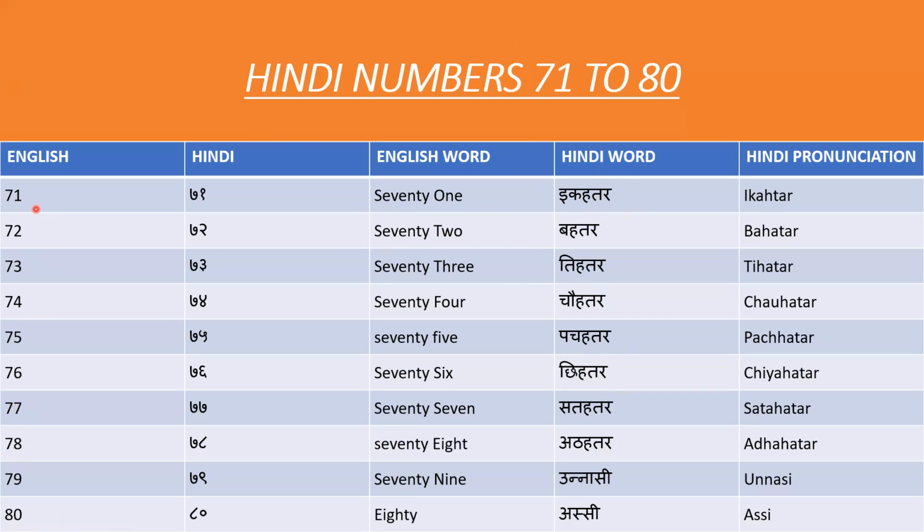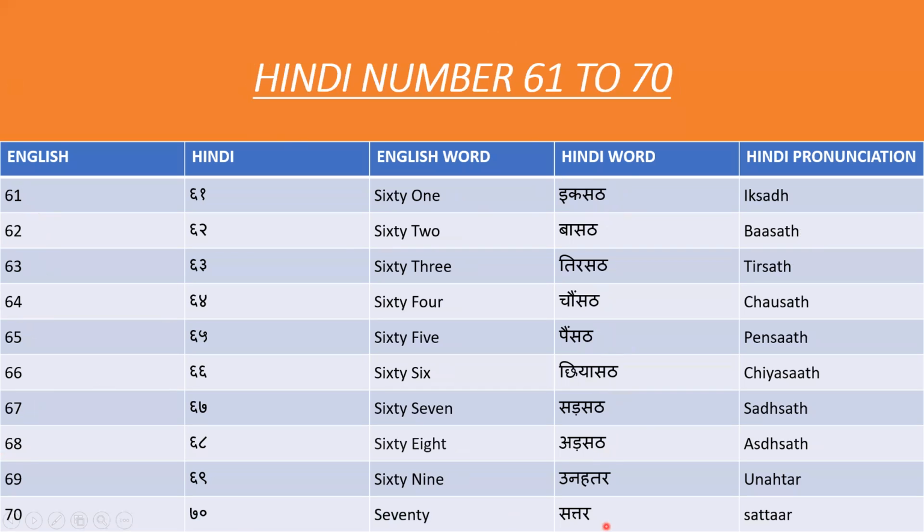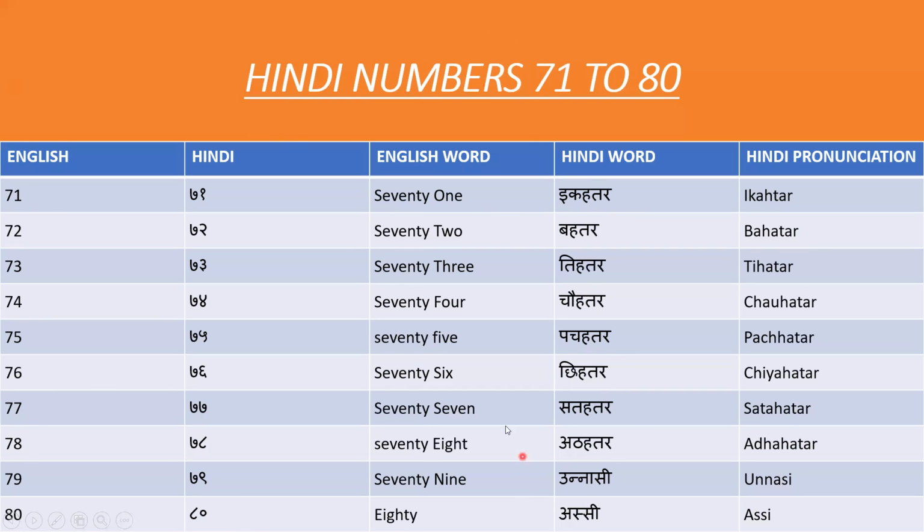So it means if 71 comes, we say ikhattar. Then 72, 73, 74, 75, 76, 77, 78. But for 79 and 80, it is changed. We say 79 and 80.